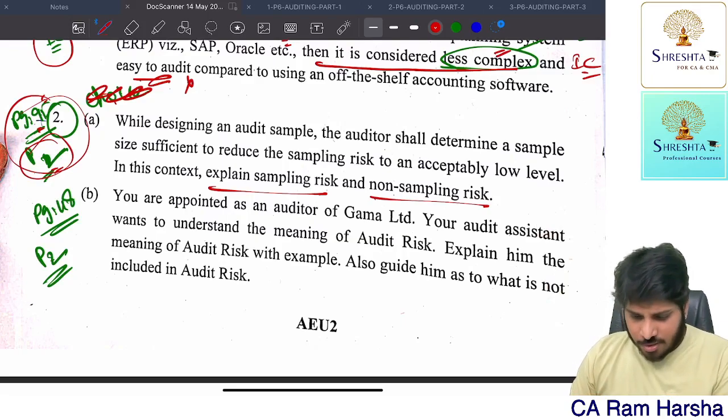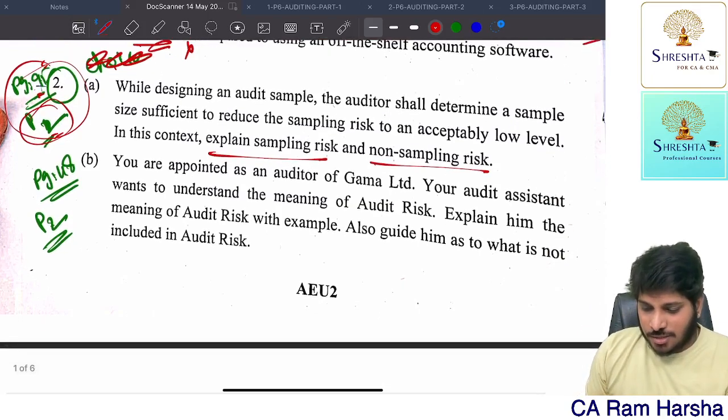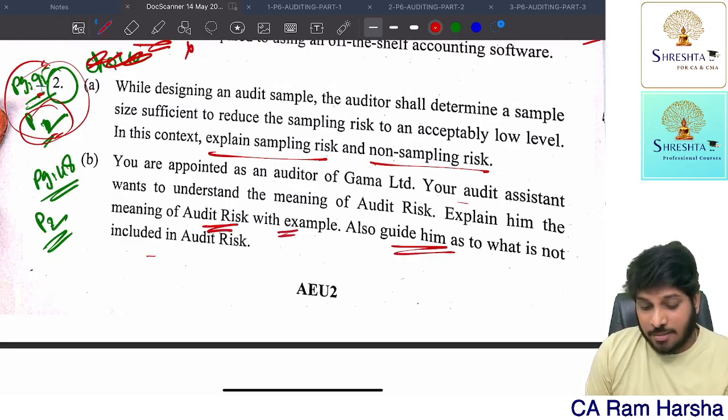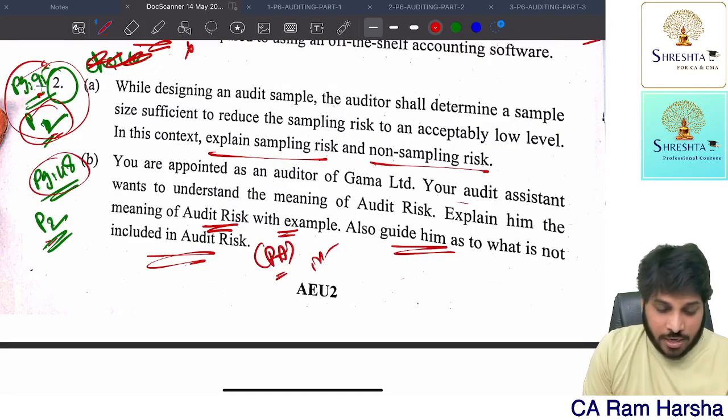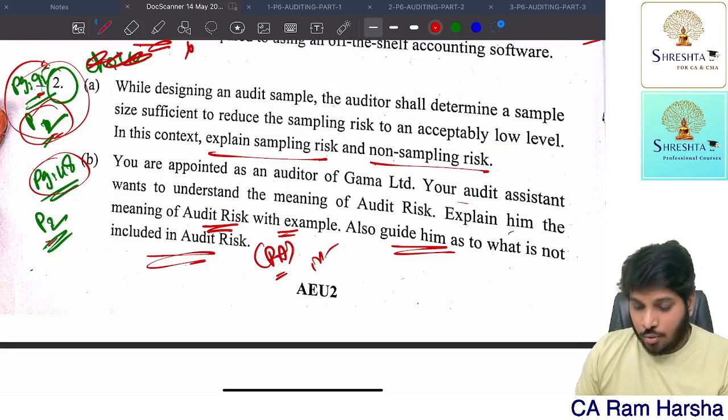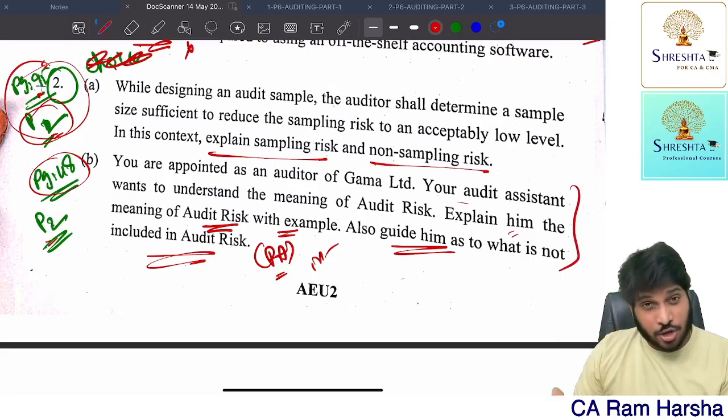Next, you are appointed as an auditor. Here they're asking what is audit risk with an example. Also guide him on what is not included in audit risk. It's the risk assessment chapter in our material. First question, page number 48 in part 2 of the material. What is audit risk? What is not included in audit risk? This point, in fact, we will discuss in the documentation chapter also, at the beginning of the documentation chapter.